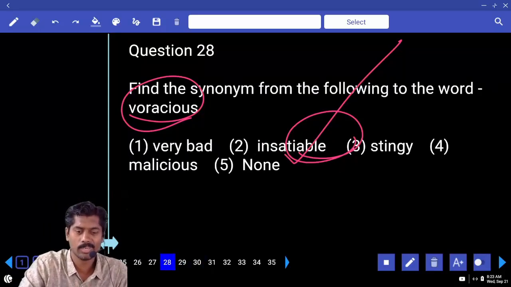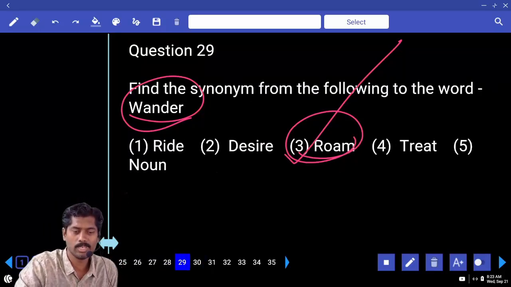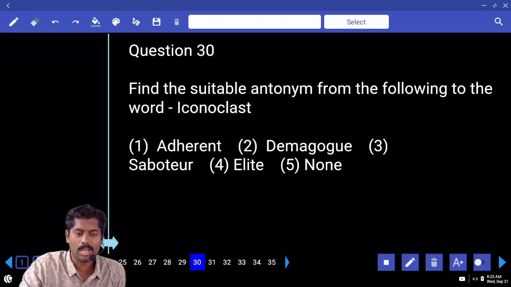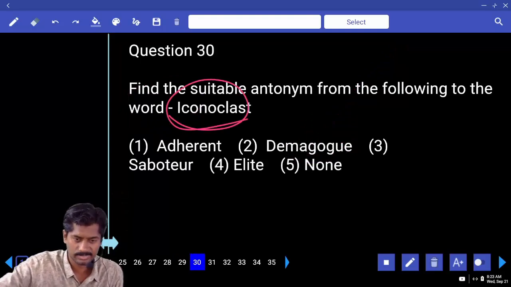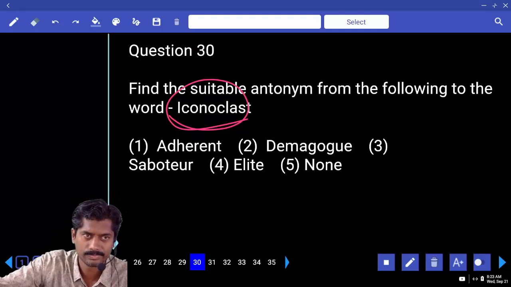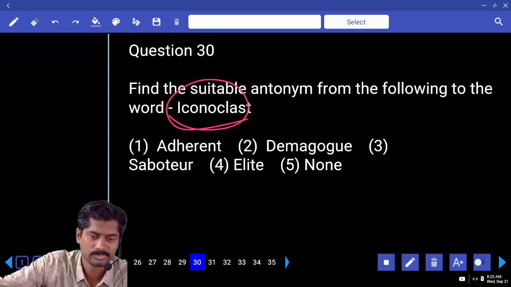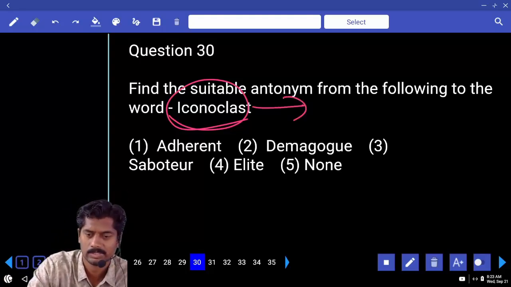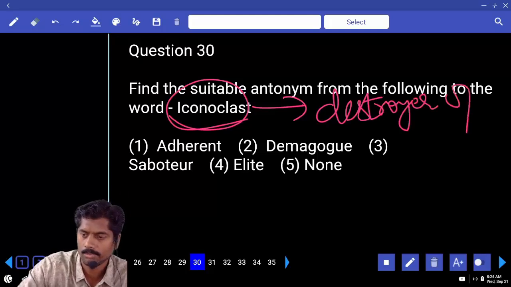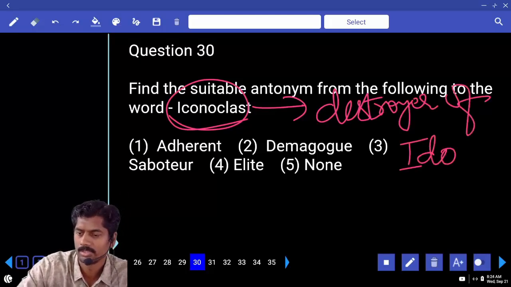And other words we know, right? Iconoclast. You know iconoclast? Destroyer of idols or images.